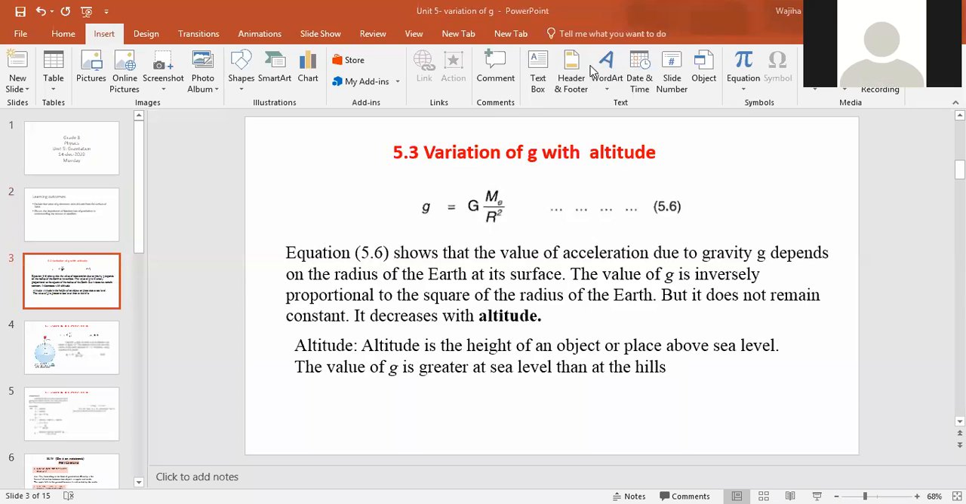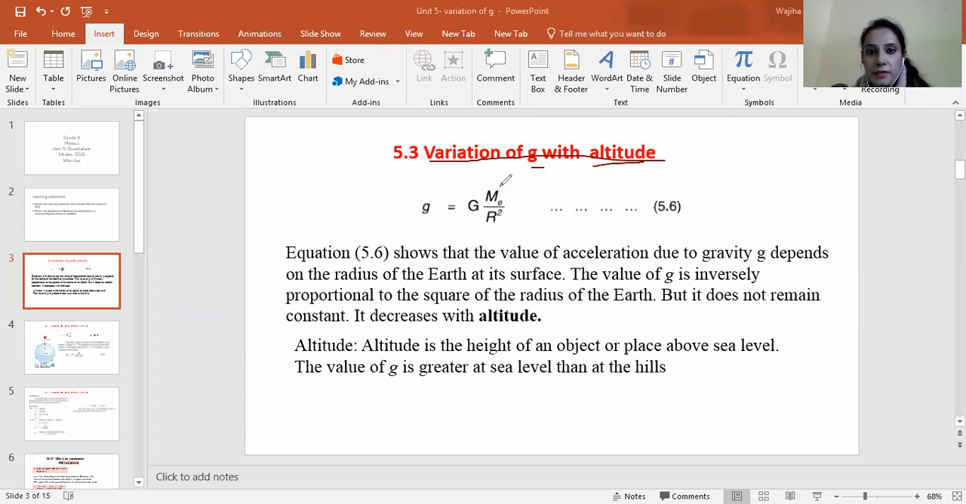Now we are going to start the topic: variation of G with altitude. Variation is basically the change. G, as you know, is the gravity. Altitude is basically the height of an object or place above the sea level. We have discussed the value of G, which is equal to G M_E by R squared. Class, we found this value when we discussed the topic mass of the earth, right?